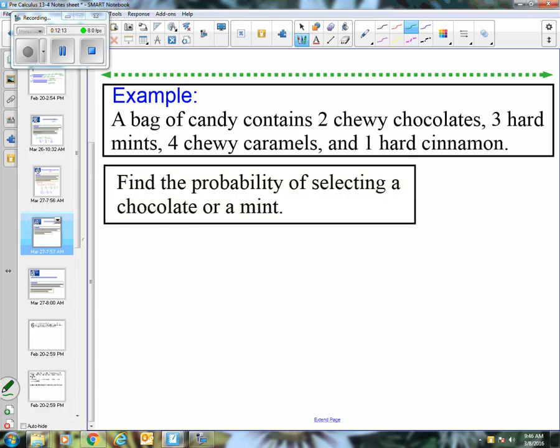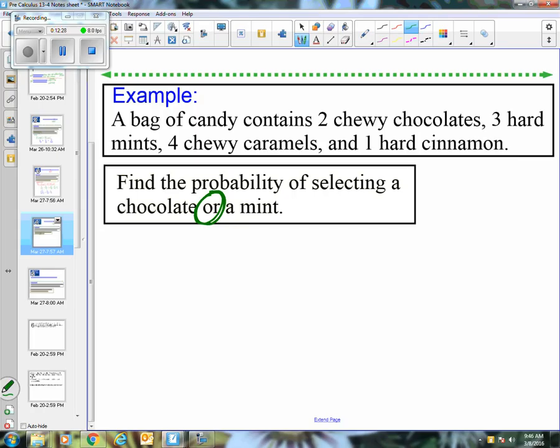So let's look for the keywords. It says find the probability of selecting a chocolate or a mint. So notice you're only making one selection, right? It's not like independent or dependent. You're only choosing once, and you're choosing between a chocolate or a mint.